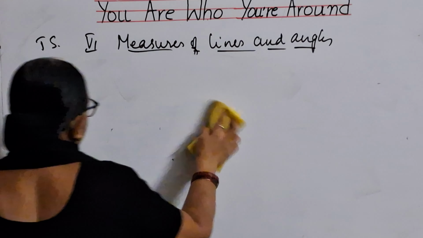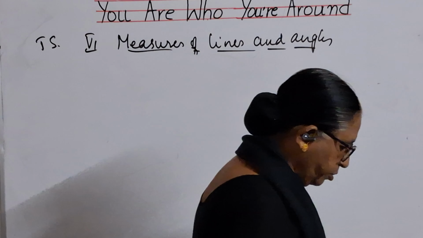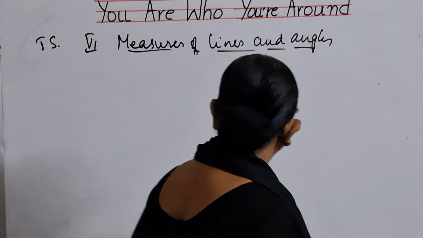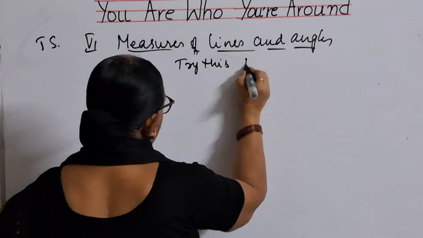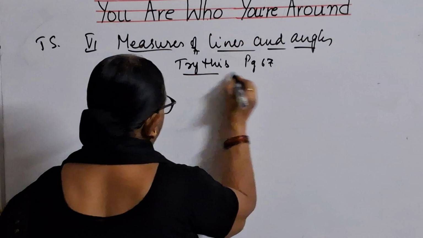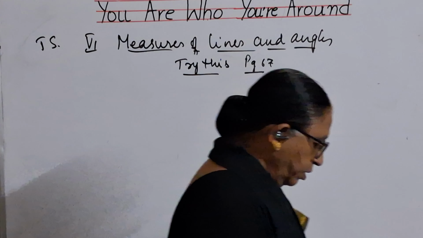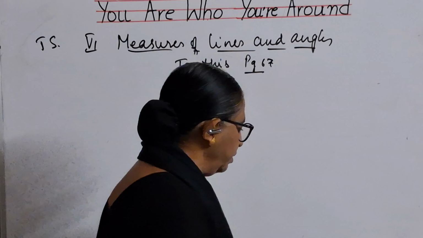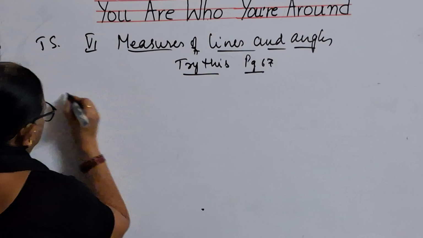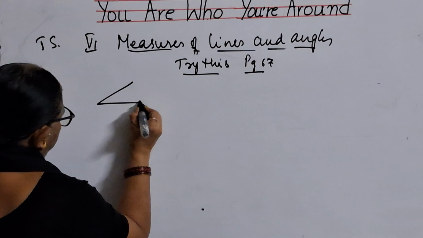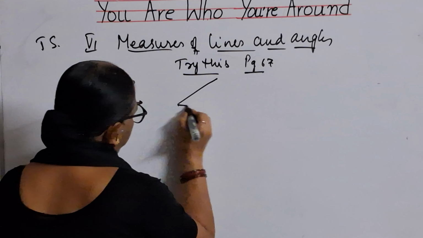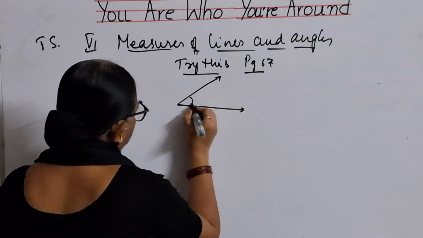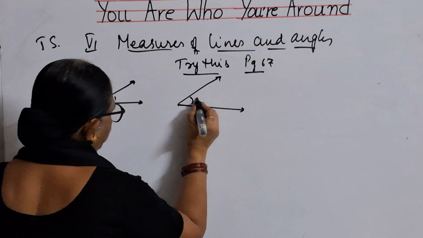After this, let us come to the next part of your textbook, children. This is about Try This on page 67. In this Try This, you have got two angles. First angle is given like this. It is considered as 1. And another one is like this. It is given as 2.